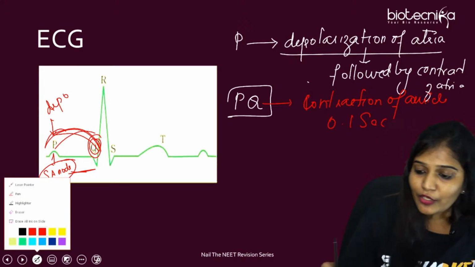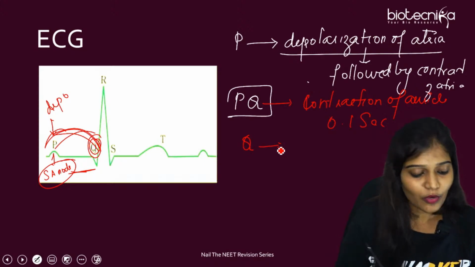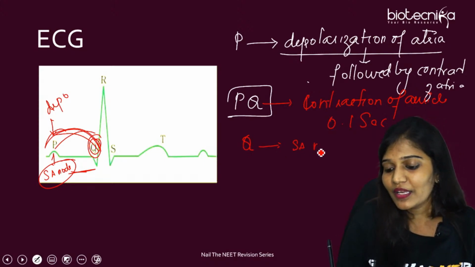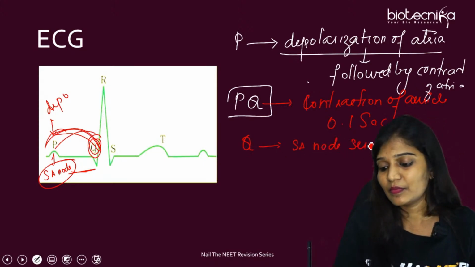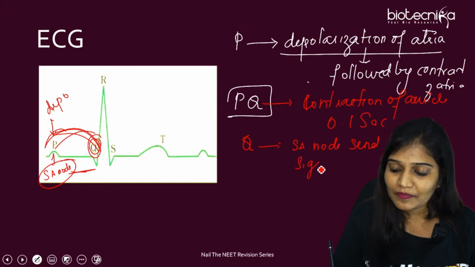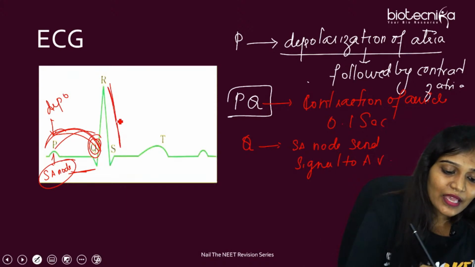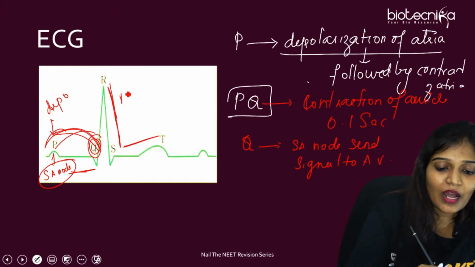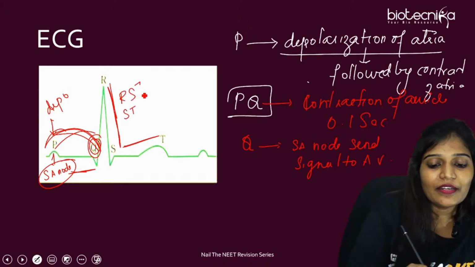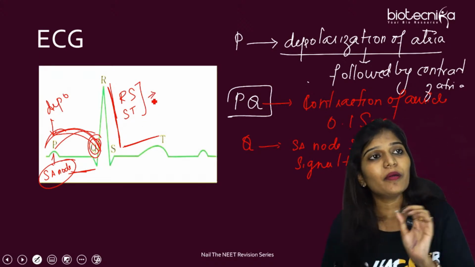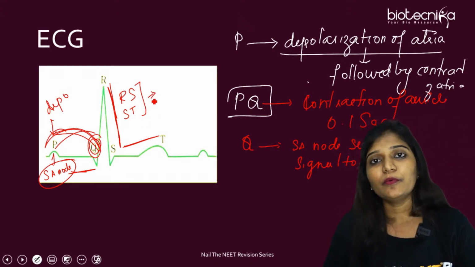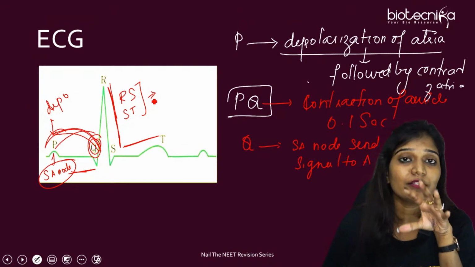And then Q wave. In Q wave, we already know what exactly happened. The SA node sends a signal to the AV node, and then RS and ST, the ventricles will contract. So do not remember it this way. R is going to be depolarized, meaning at R the ventricles are going to contract.